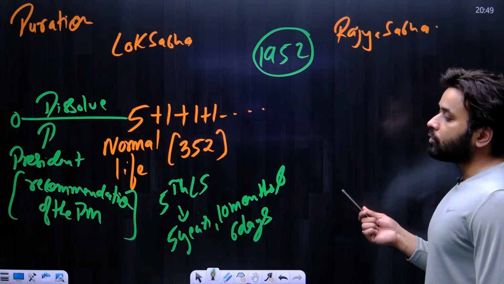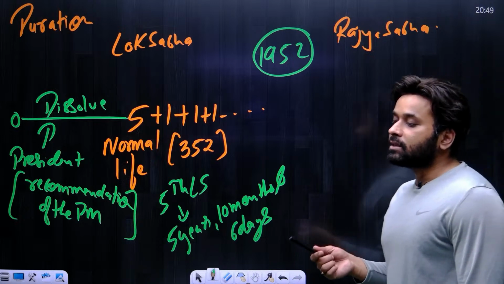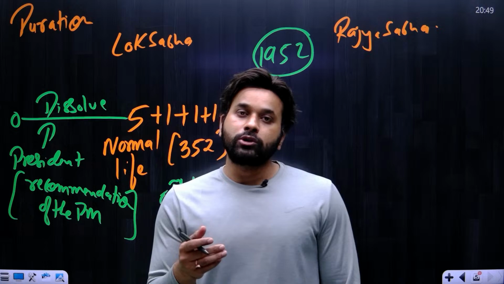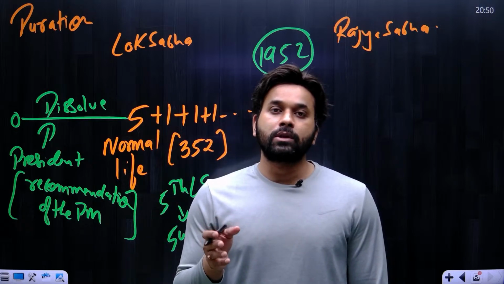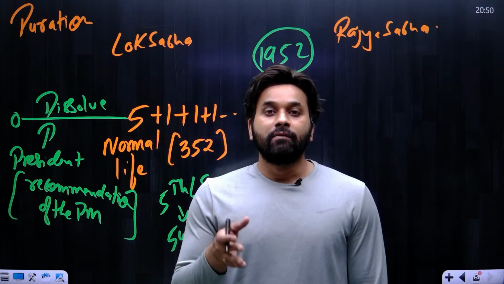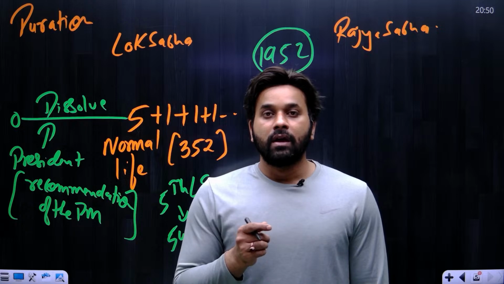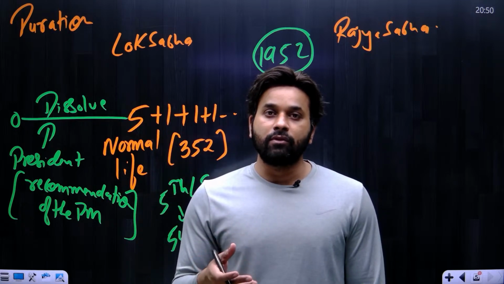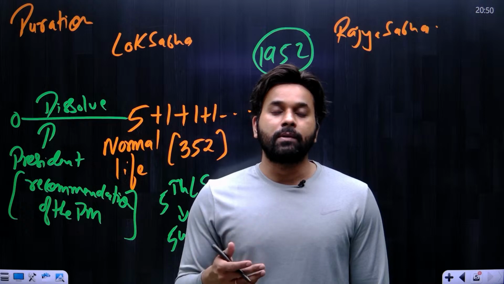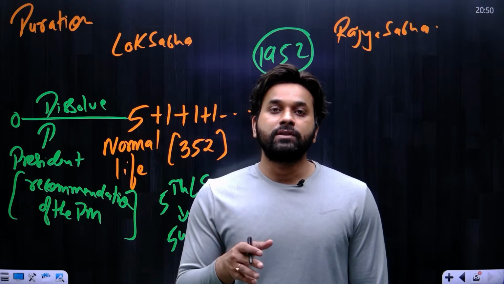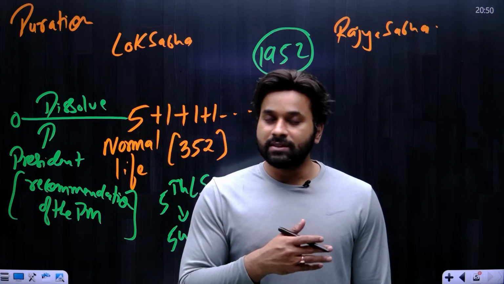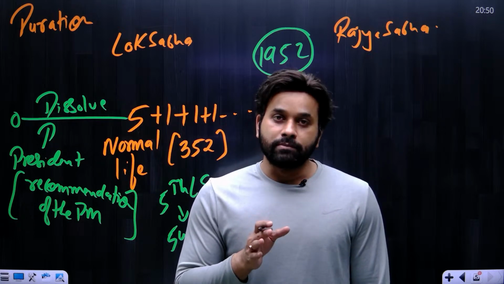But in case of Rajya Sabha, you will never see first Rajya Sabha, second Rajya Sabha, 10th Rajya Sabha, 15th Rajya Sabha. But for Lok Sabha, we see 5th Lok Sabha, 10th Lok Sabha, 17th Lok Sabha, 18th Lok Sabha. Why? Because there is a life, and the life is 5 years. So Lok Sabha is subject to dissolution. That is why we say 5th Lok Sabha, 7th Lok Sabha. But for Rajya Sabha, we never say first Rajya Sabha, second Rajya Sabha, because Rajya Sabha is a continuing chamber. It means Rajya Sabha is not subject to dissolution.